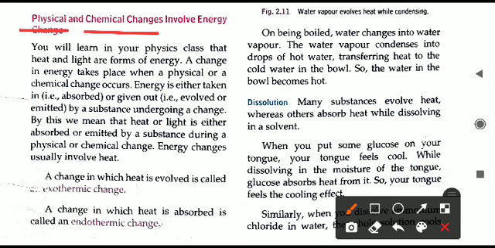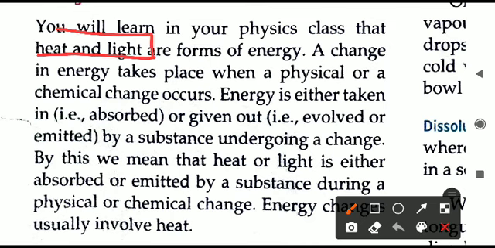You will also learn about these changes of energy in physics class. You will learn in physics class that heat and light are forms of energy. Energy can change its form from one form to another. You would also have heard the term kinetic energy, then we have the term potential energy, and so on. Many types are there. The two types we will be dealing with in the topic related to energy changes are heat energy and light energy.